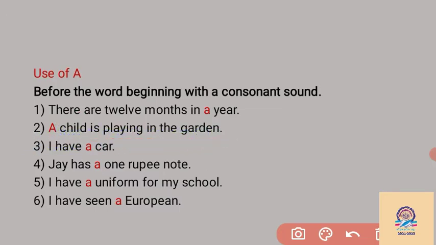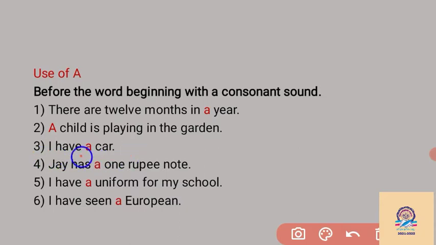We are talking about a child, but we are not referring to any particular noun. We don't know which child, but there is only one child, that is singular, so we use the article a.